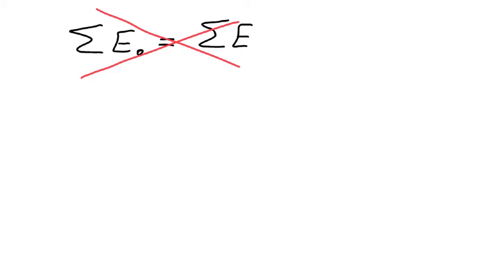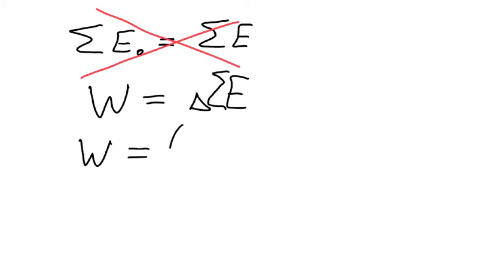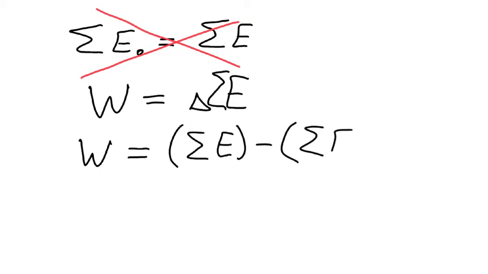And so the equation we'll deal with now is work is equal to the change in energy. Now the change in energy here, what we really mean is the change in total energy, though that's not how it's written on the green sheet. The change in total energy, which is exactly the same as the total energy that we end with, minus the total energy that we start with. Whenever we do a change in something, it means the final value minus the initial value.